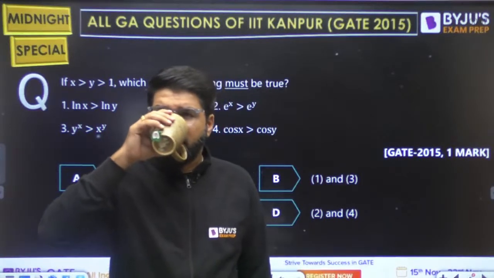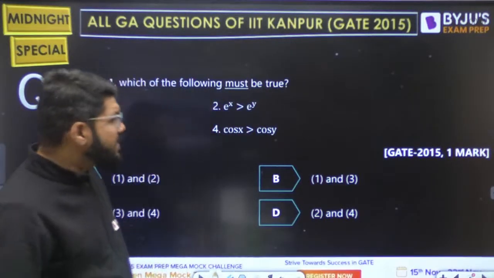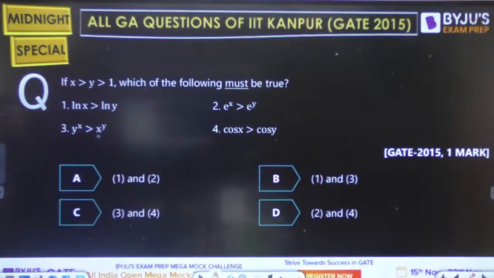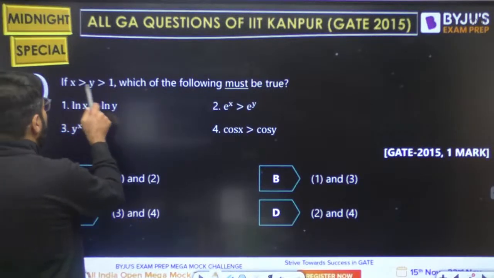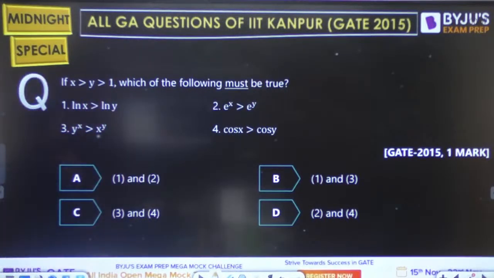Dekho, very simple question actually. x greater than y greater than 1, meaning I am taking, in increasing order, 1 less than y less than x. What about log x, log y, e power x, e power y?